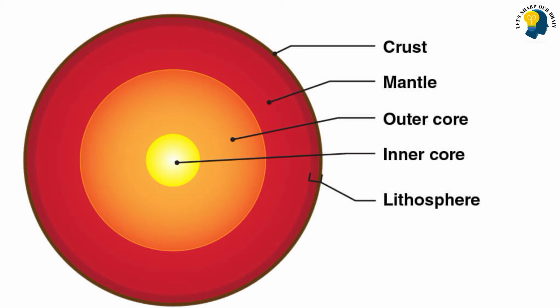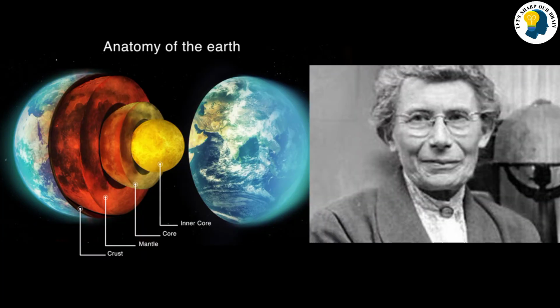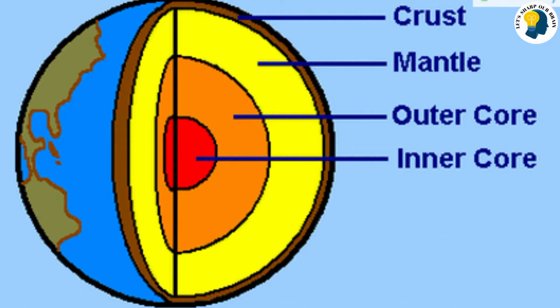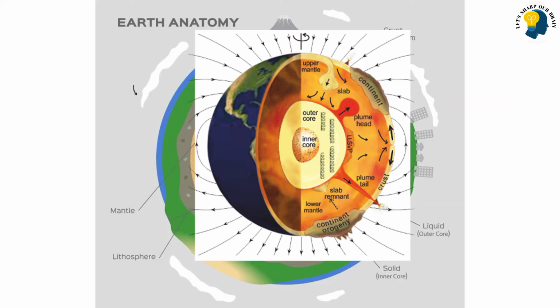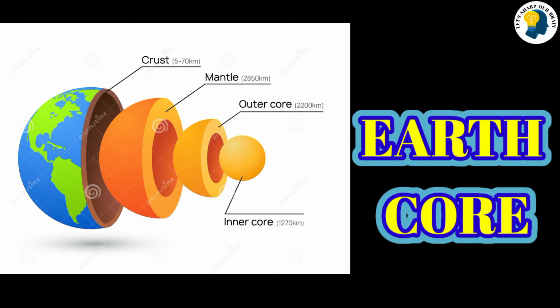And Earth's mantle is discovered by Andrija Mohorovicic in 1936. The distance of Earth's mantle to Earth's surface is about 100 km, that is 62 miles, and 410 kilometers to 25 miles. This is about the Earth's mantle. And come to the last topic, that is Earth's core.